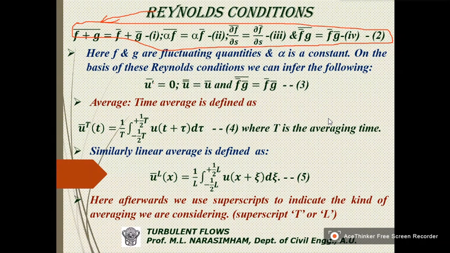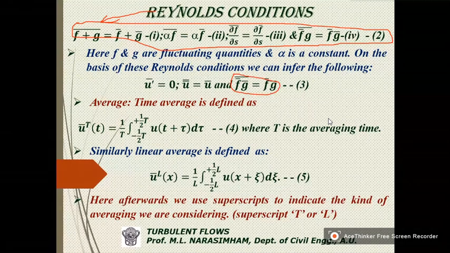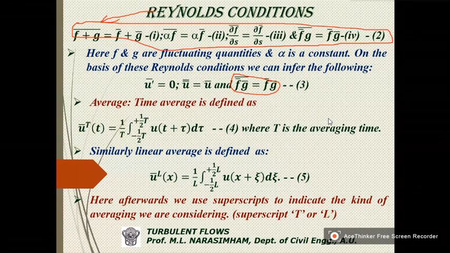U prime bar is equal to 0. U prime, this is not required. I think something I have missed here. Anyhow, so U prime bar is equal to 0 and U bar of bar is equal to U bar.